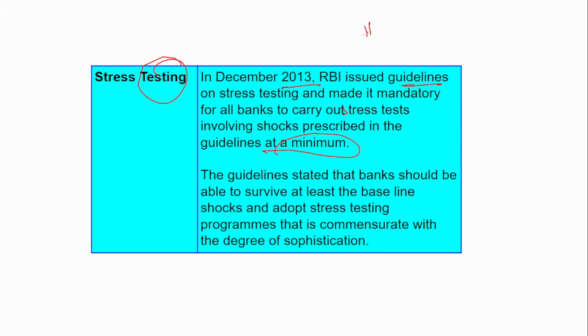There will be high stress, medium stress and low stress. Various types of stress scenarios will be provided by the RBI, and banks have to check whether they still have enough capital in all these types of stress, that is high, medium and low, and whether they can actually function even in these stresses. Banks' functioning is even more important in these scenarios than in normal scenarios, because when everything is okay, functioning is not a very big thing. During the stress scenario, the bank's need is even greater. So even in that stress scenario, will you be able to function? That is checked in the stress test by the RBI, and it was introduced in December 2013.